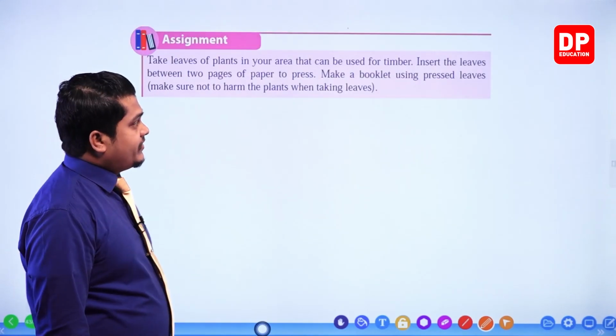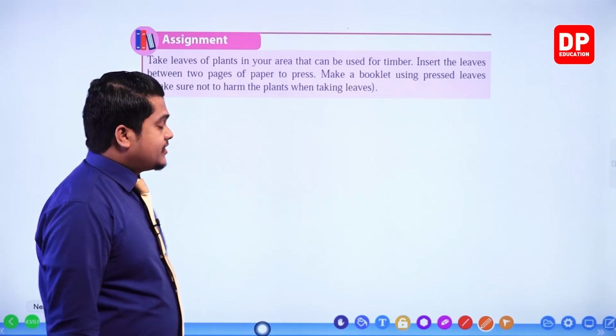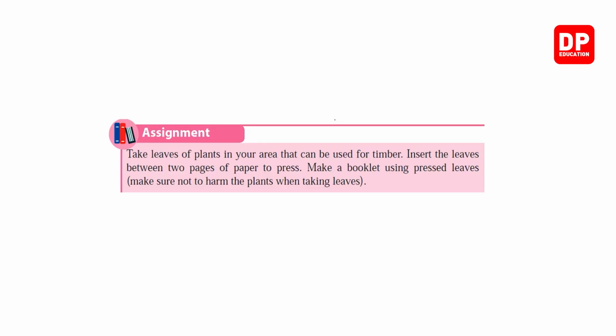Then once again you are given an assignment. Let's see. Take leaves of plants in your area that can be used for timber. Insert the leaves between two pages of paper to press. Make a booklet using pressed leaves. Make sure not to harm the plants when taking the leaves.